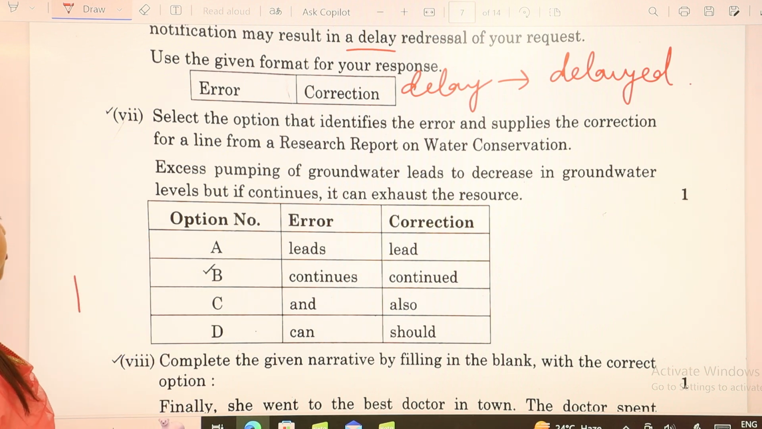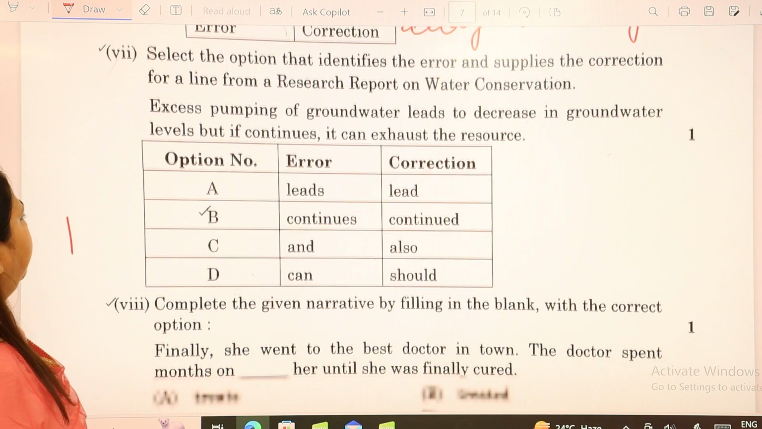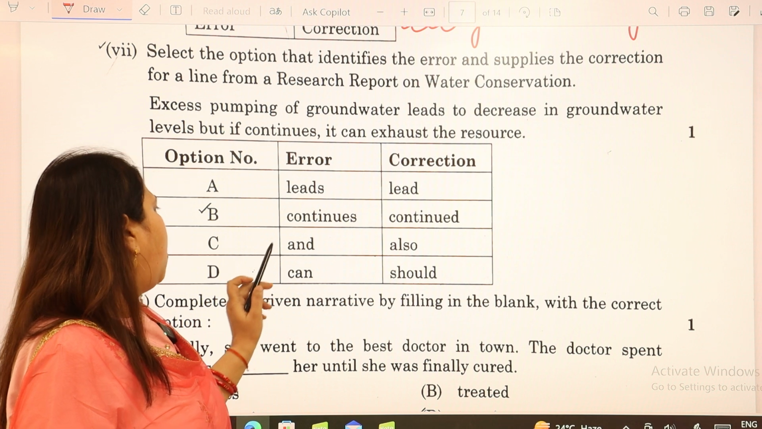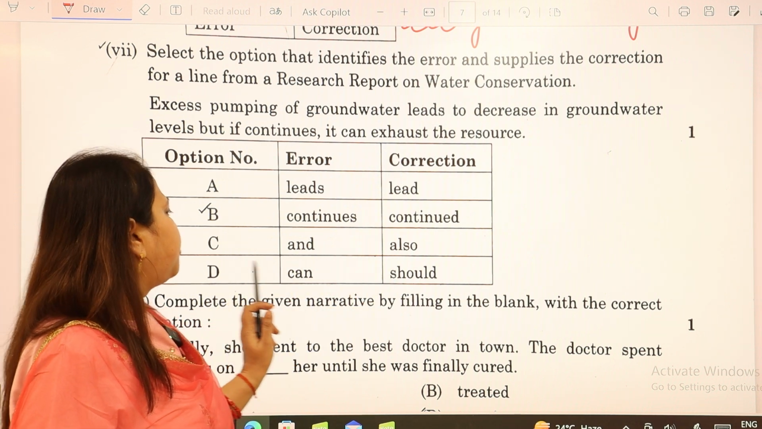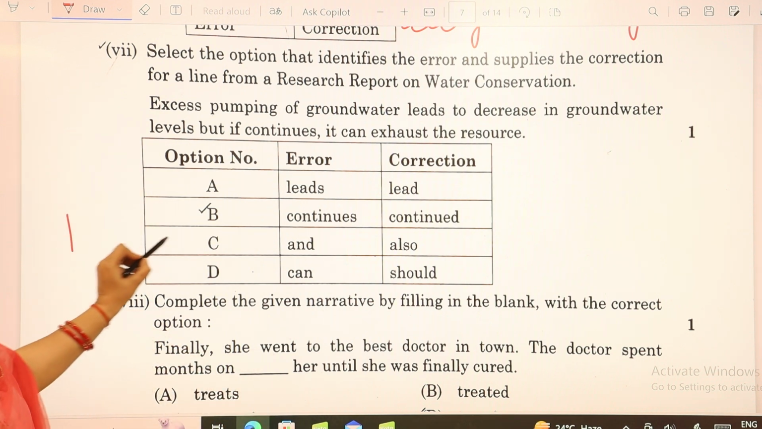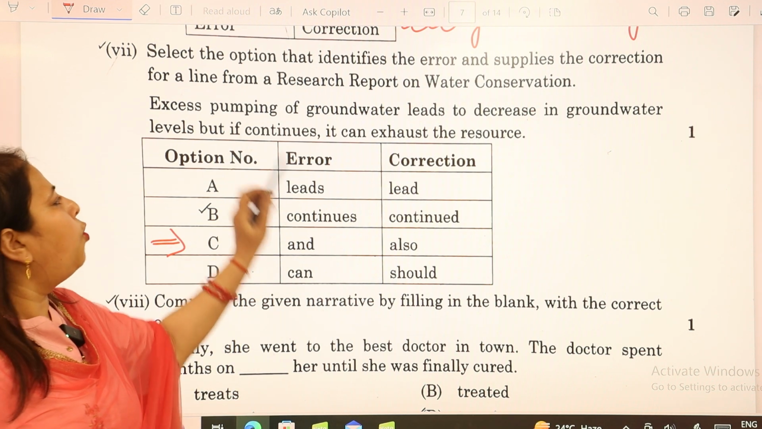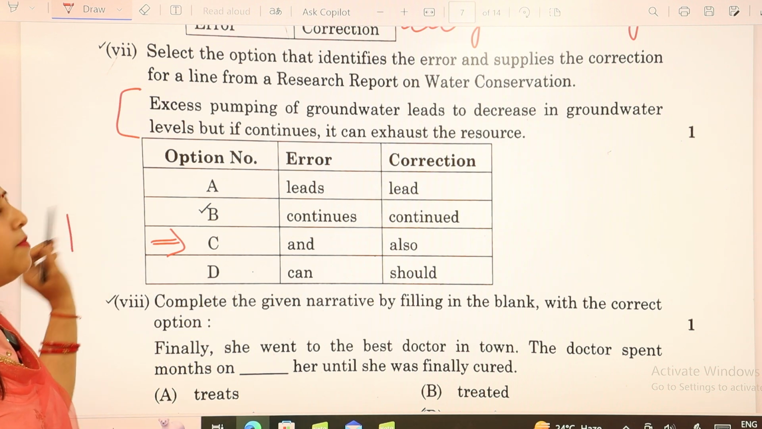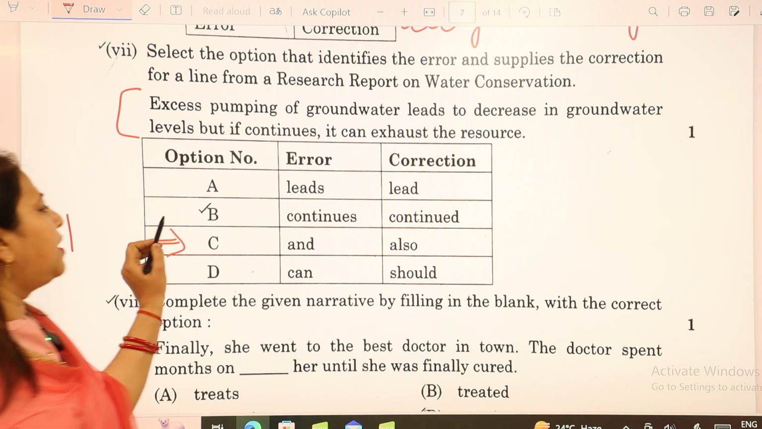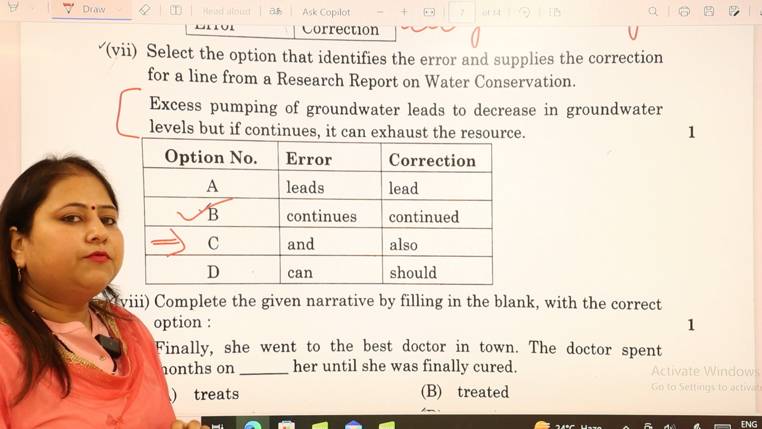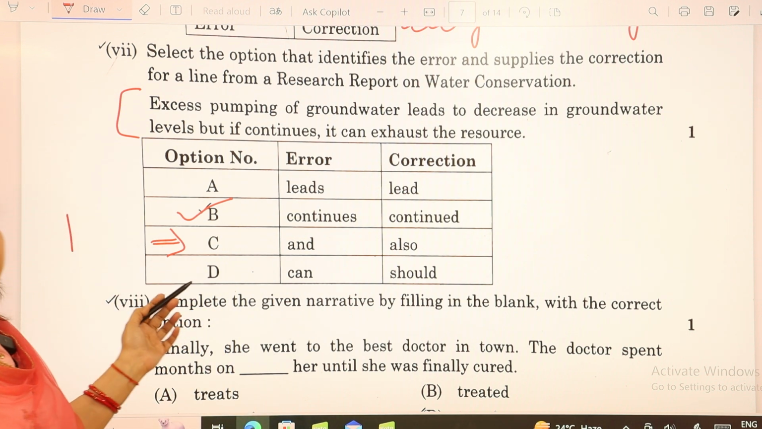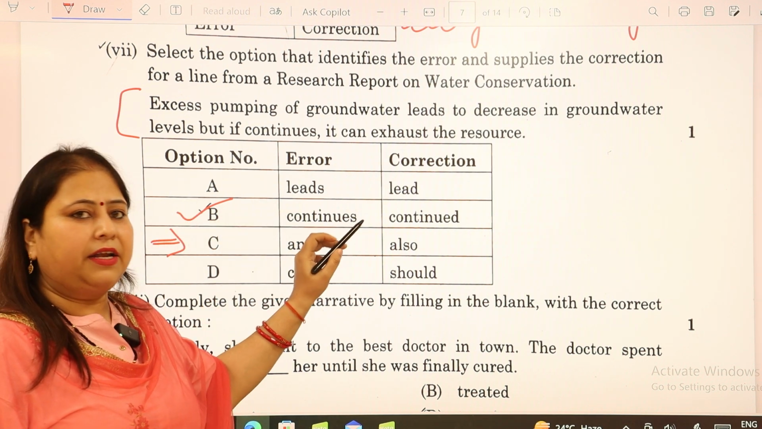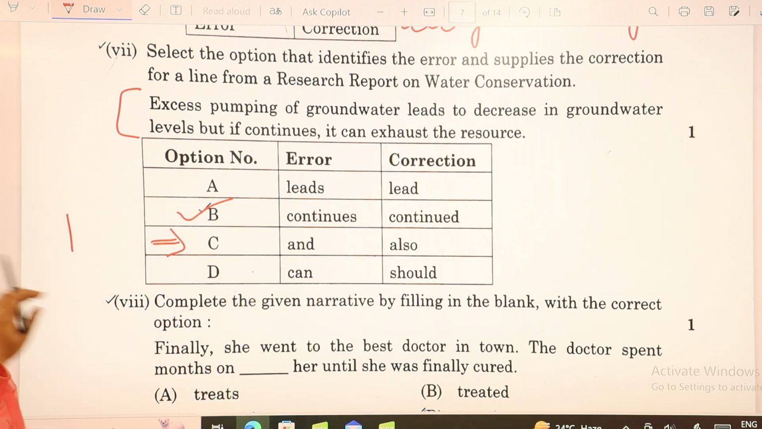To this we have 4 options: option A, leads to lead; option B, continues to continued; option C, and to also; and option D, can to should. But according to this C, here no "and" is being given in these 2 lines. So this makes it seem that maybe some problem is there in the question. If you have written continues to continued, the answer would be correct. But according to us, the question is incorrect. So if you have marked here as B, continues to continued, the answer would be correct.